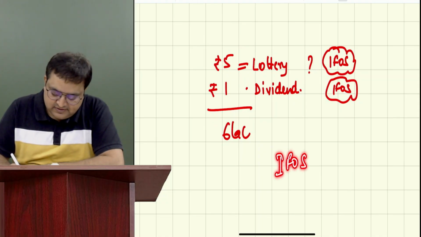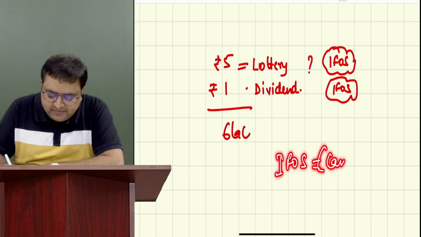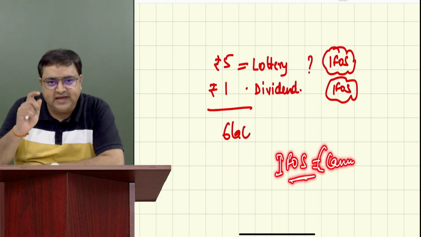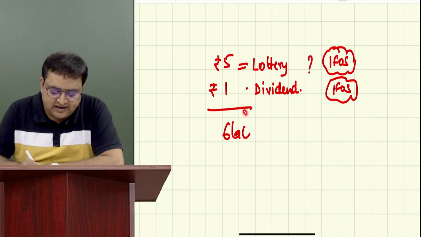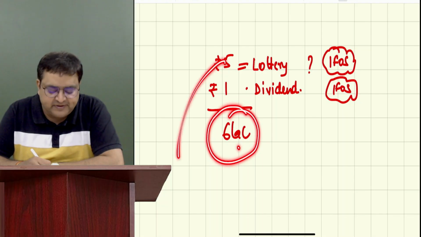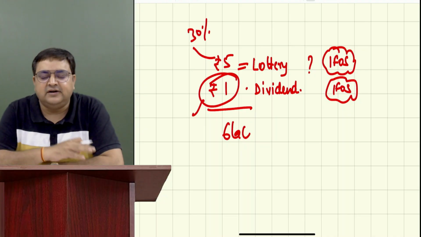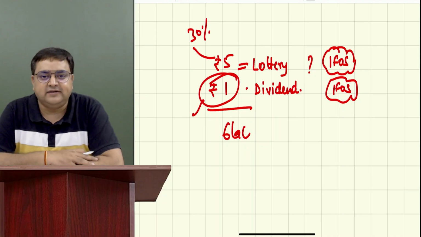IFOS is not all special; only casual income is special. She has 6 lakh rupees of IFOS income, but only 5 lakh is special and taxable at 30% rate. The 1 lakh dividend is not taxable at 30%; it is taxable at normal rates.